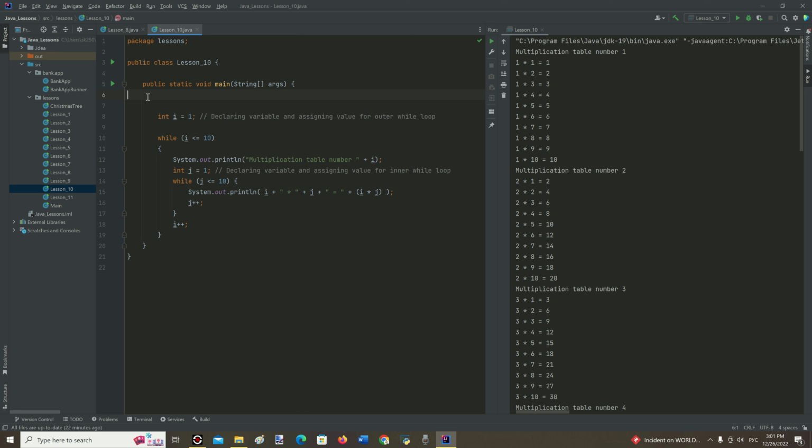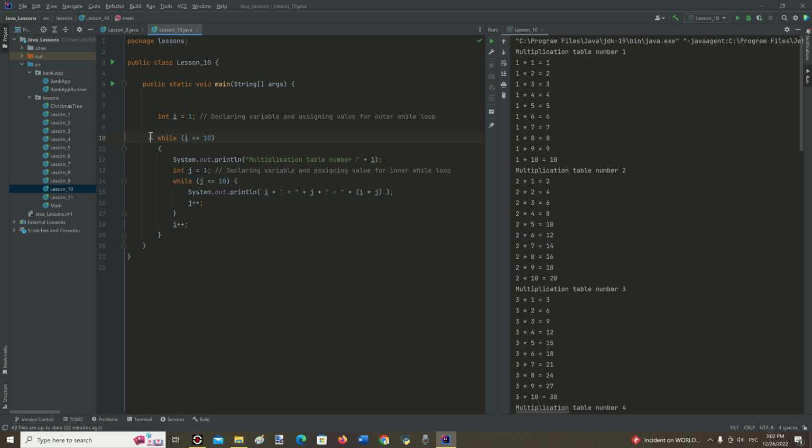And at the end of this session, let me provide some examples of loops. First example: a multiplication table with a nested while loop. In the first line of code under the main method, there is a declaration and assignment of the value for the outer while loop. So how does the whole system work?